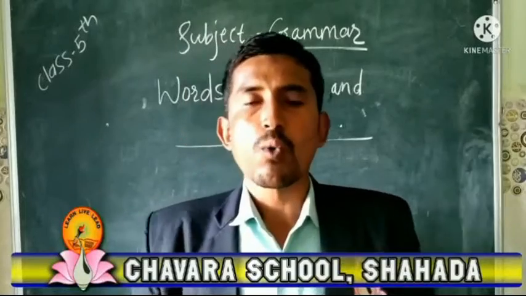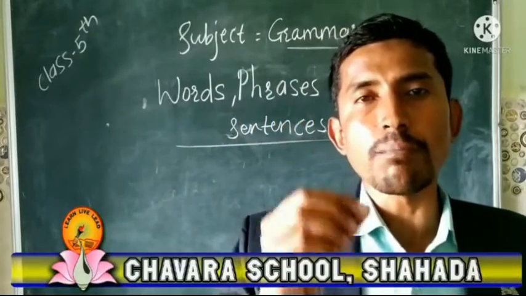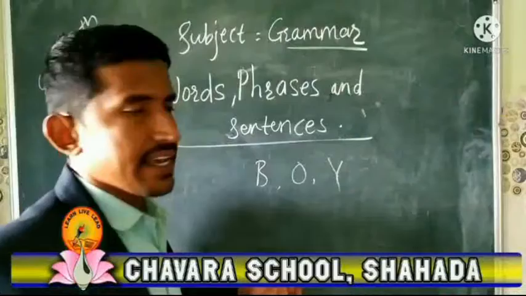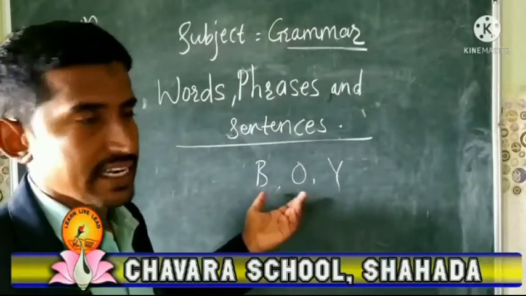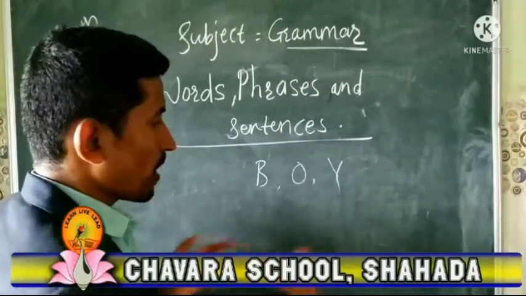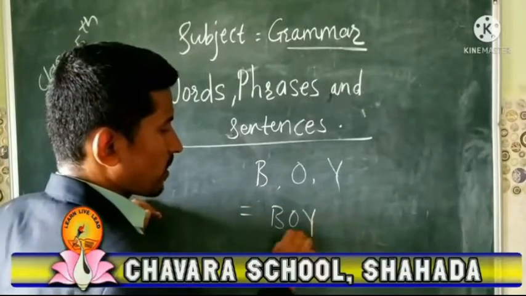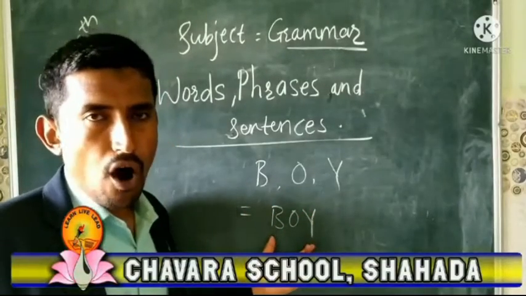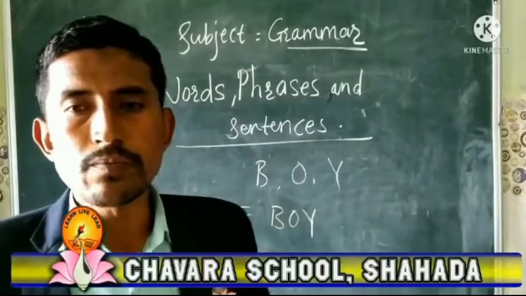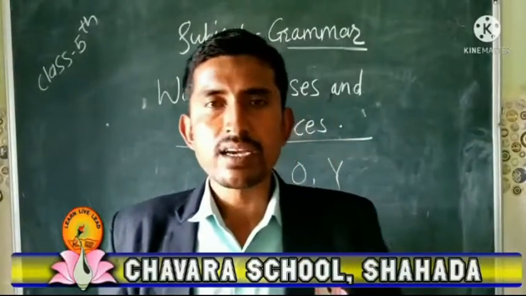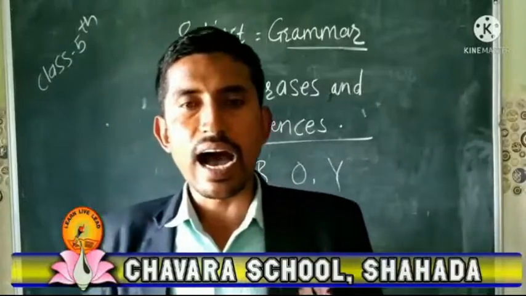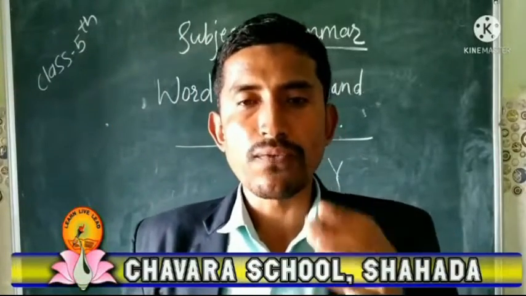Here I have written 3 letters, B-O-Y. When I put them together, it makes a word, that is boy.